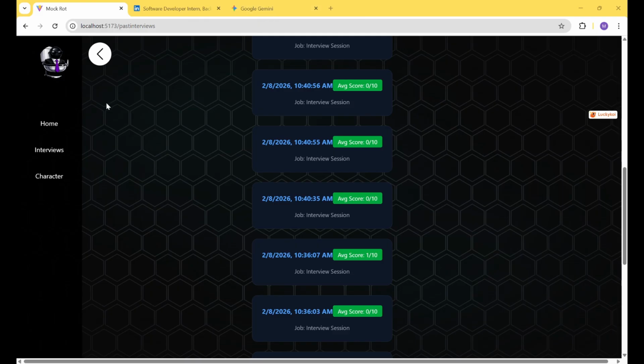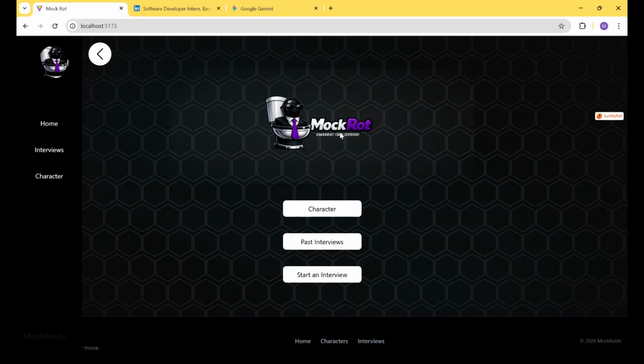Here's what we used for Mockrot AI. Firstly, we have a React TypeScript Tailwind frontend. And in the backend, we use 2 pretty big technologies, one of them being ElevenLabs to make the voices, and then we use the Gemini API to generate all the responses and judge how well you did in your responses.